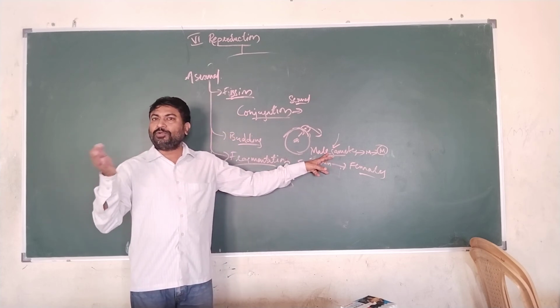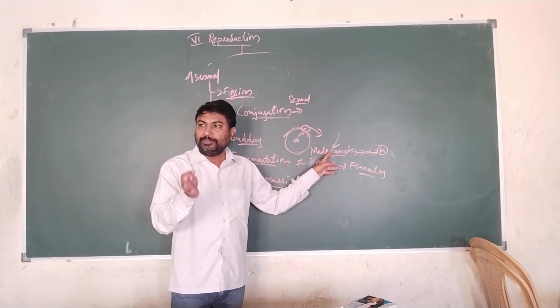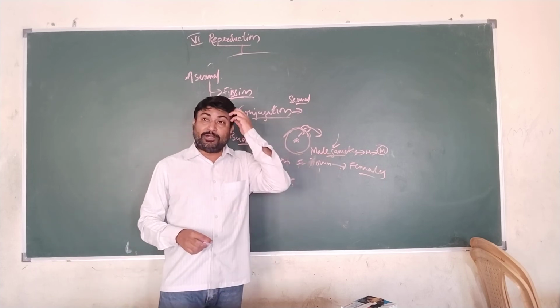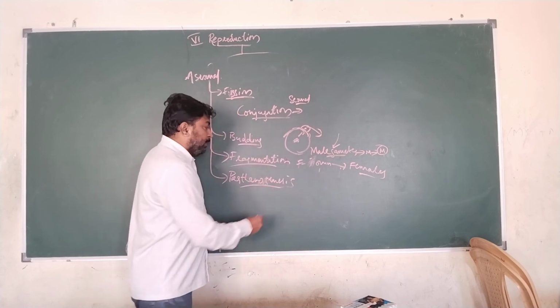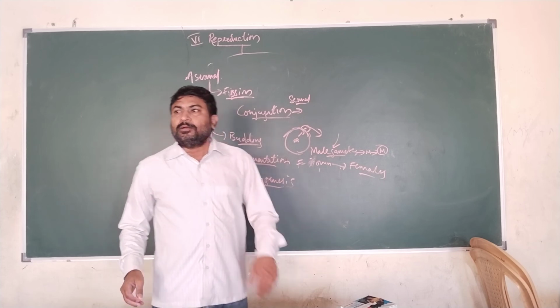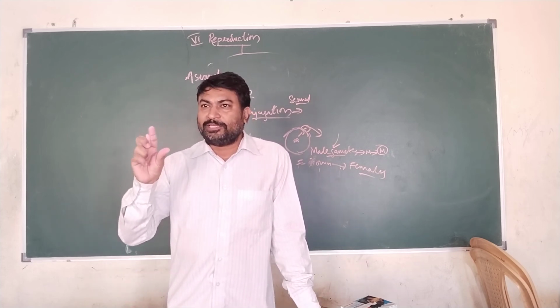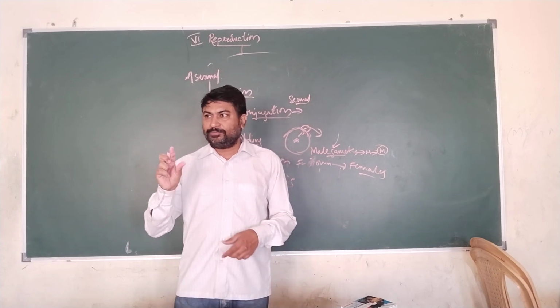The animals are going to develop from a single gamete. And parthenocarpy is a special type of reproduction where seedless fruits will be developed. I think you might have seen banana in your daily life.